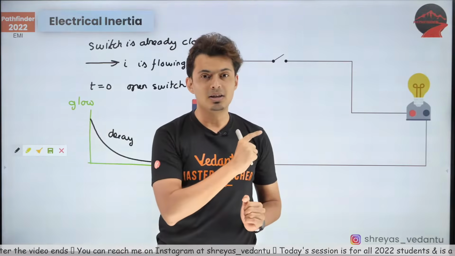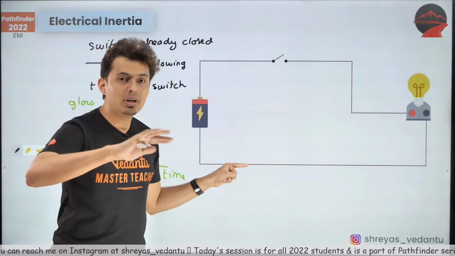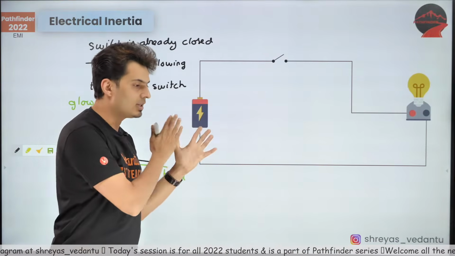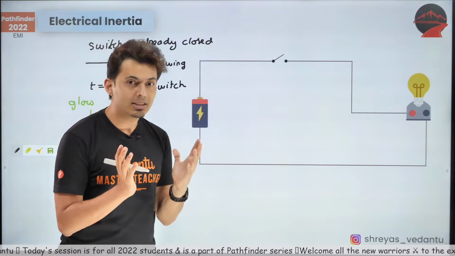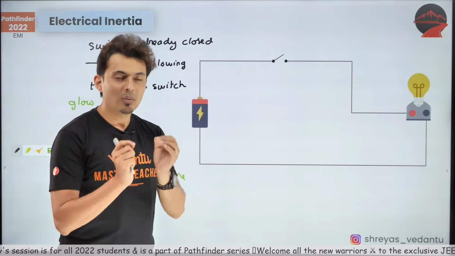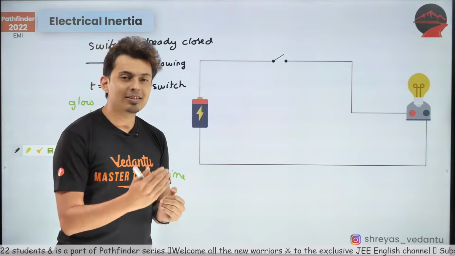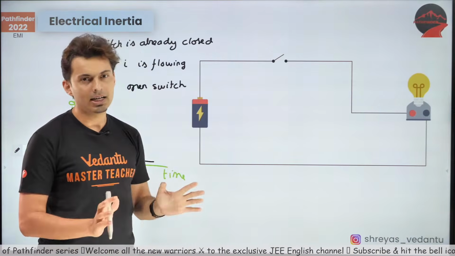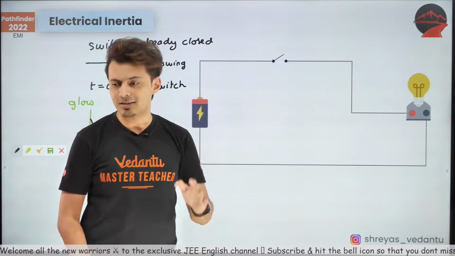Again, this is because of inertia. There was some current which was set up. The current won't die out instantly. It will take some time for the current to achieve the state of 0. So who is opposing that change? Again, inductance. What is inductance? Electrical inertia. What does it mean? Resistance to change the state of electrical current in any circuit. It resists any kind of current change in that circuit.